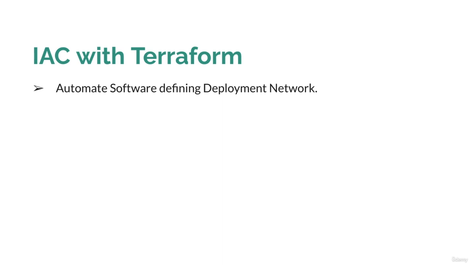That could be a combination of load balancers, VM instances, disks, networks, DNS names, and many more things. Terraform is a tool which helps you automate the deployment network. With Terraform, you can create the complete deployment network, and in a single click, you can start deploying your complete environment.